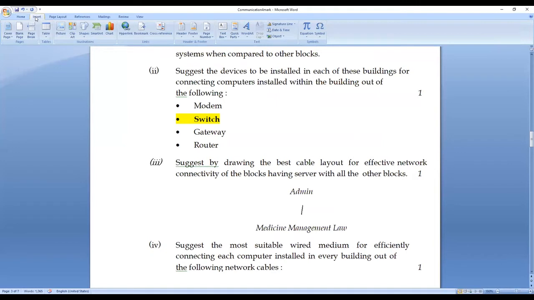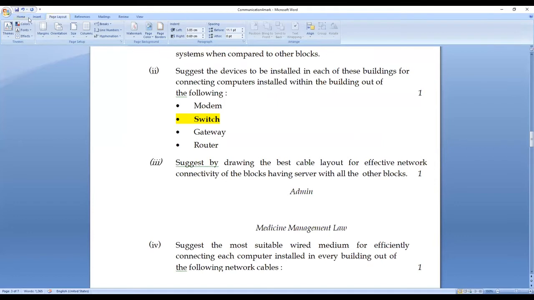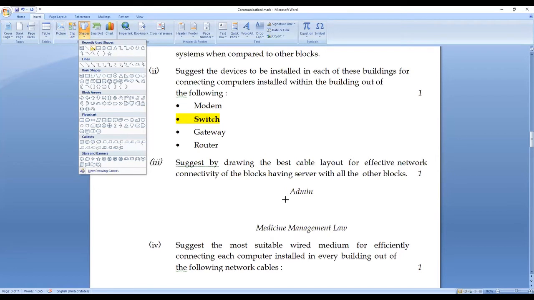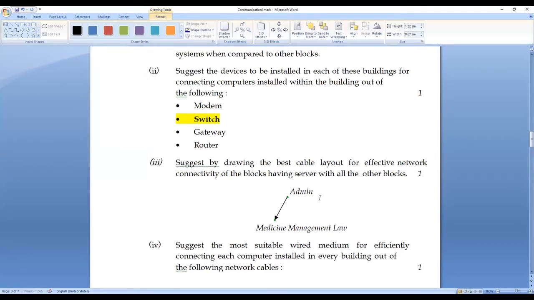So in order to draw the layout diagram, from admin, I am taking a direct connection to medicine.